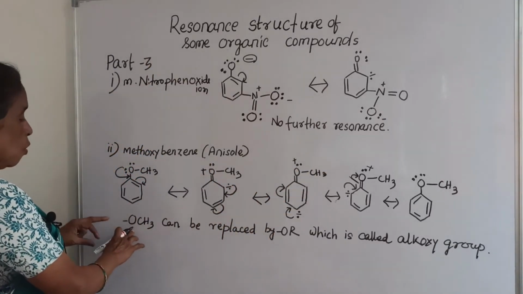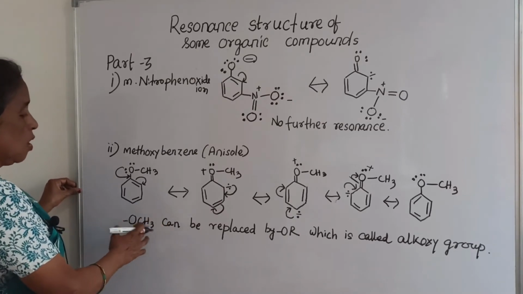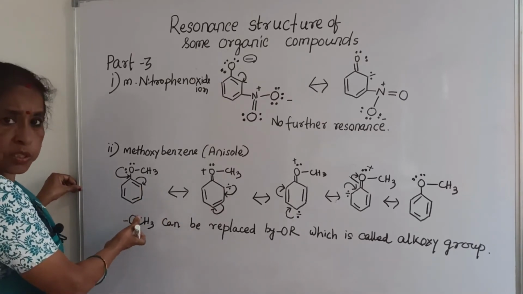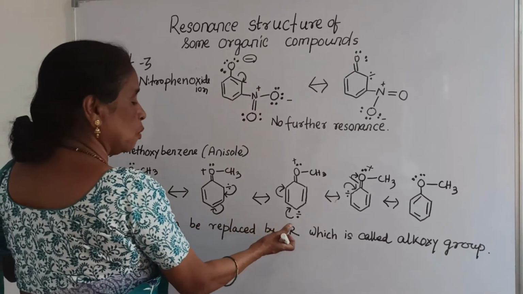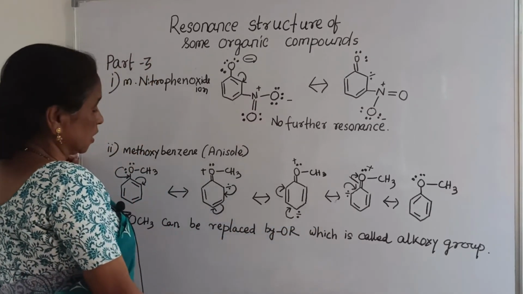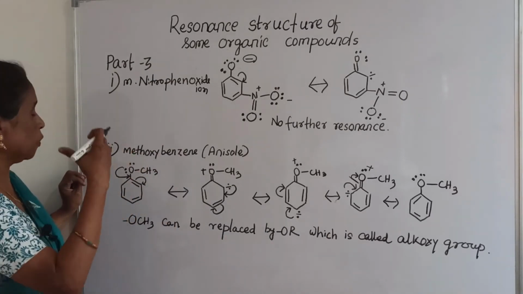So OCH3 methoxy can be replaced by OR, which is called an alkoxy group. Again see, the methoxy group is an electron donating group.